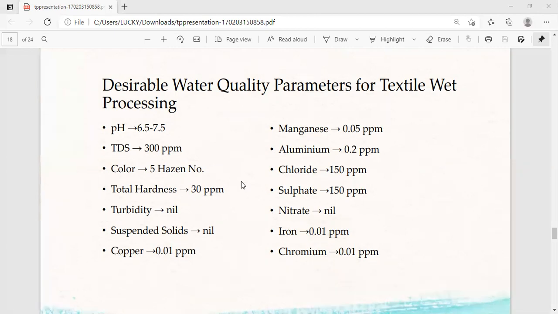Suspended solids nil. Copper 0.01 parts per million. Manganese 0.05 parts per million. Aluminium 0.2 parts per million. Chloride 150 parts per million. Sulfate 150 parts per million. Nitrate nil. Iron 0.01 parts per million. Chromium 0.01 parts per million.